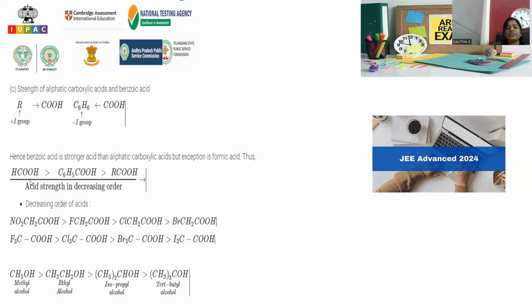And in either comparison, I'm going to compare with formic acid and benzoic acid, and this is said to be an aliphatic carboxylic acid. Where can you find the highest acidic strength? Benzoic acid is a stronger acid than aliphatic carboxylic acid, but the exception is formic acid. Formic acid is having the highest acidic strength. What could be the reason behind that? In formic acid, there is hydrogen.